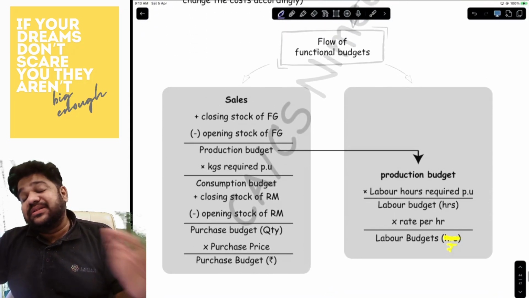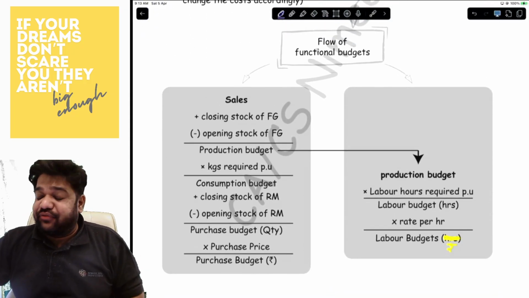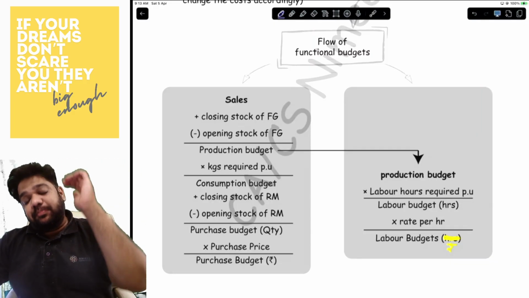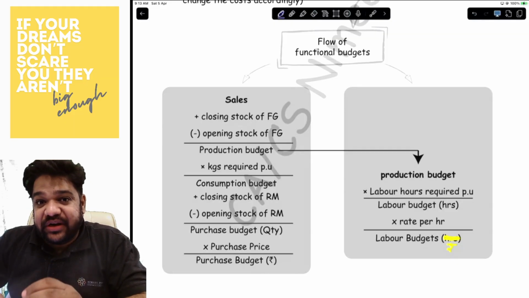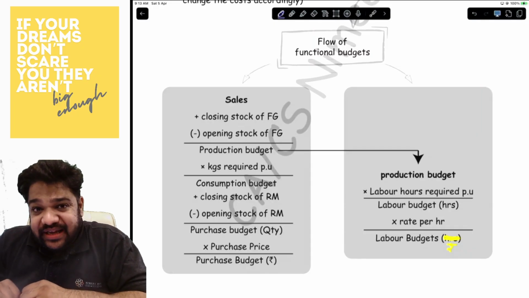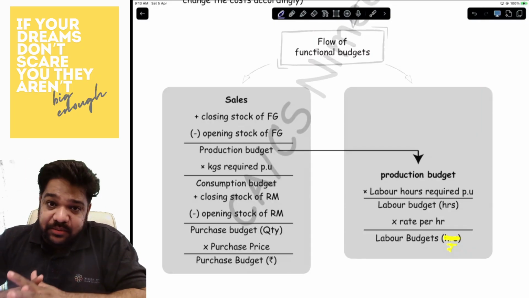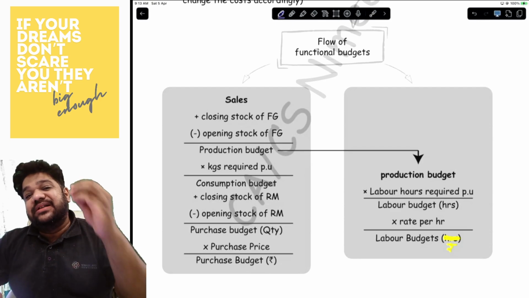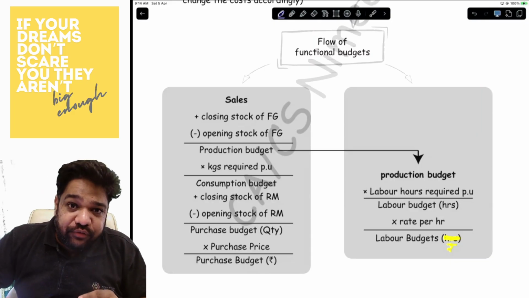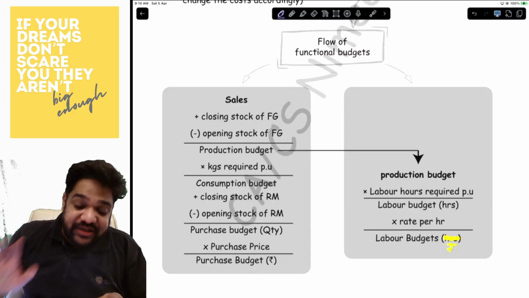Now comes the second part, which is functional budgets. Functional budgets will always start with sales. Sales plus closing finished goods minus opening finished goods will get you your production budget. Production budget into the kgs required will get you consumption budget. To the consumption budget, you will add the closing stock of raw material and reduce your opening stock of raw material to get your purchase budget.